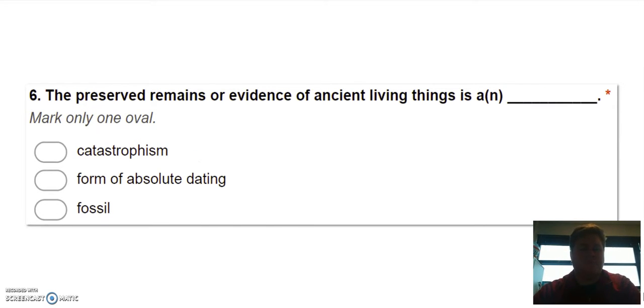Number 6, the preserved remains or evidence of ancient living things is A, catastrophism, a form of absolute dating, or is a fossil? Again, it's the preserved remains or evidence of an ancient living thing. Is it catastrophism, form of absolute dating, or is it a fossil?